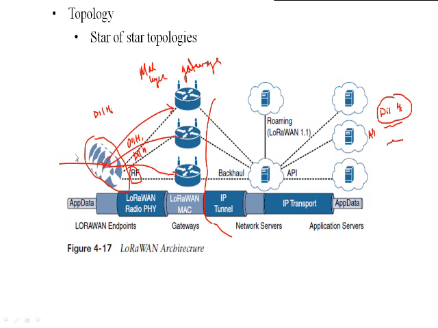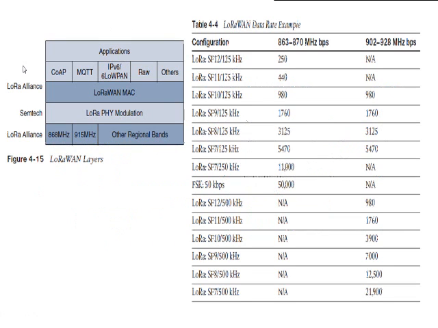A single LoRa endpoint can have application-specific data. As I told you earlier about the 7 layers of OSI, or the 4 layers of TCP/IP, in the same way we have the application layer inside LoRa.